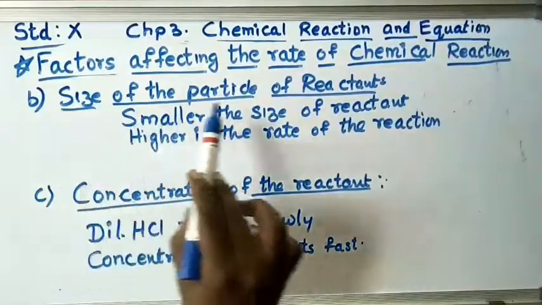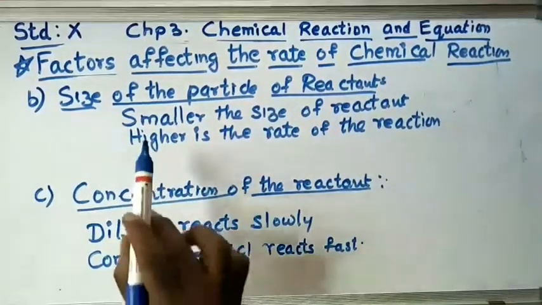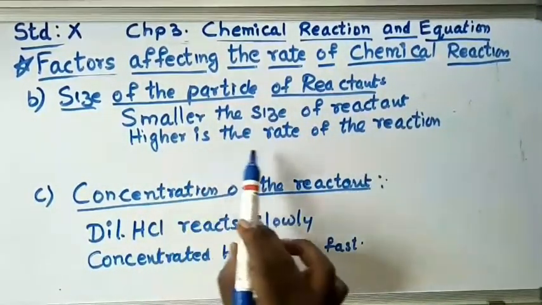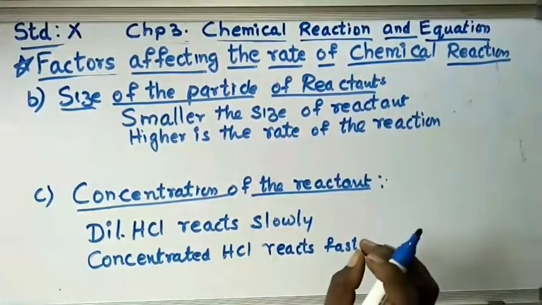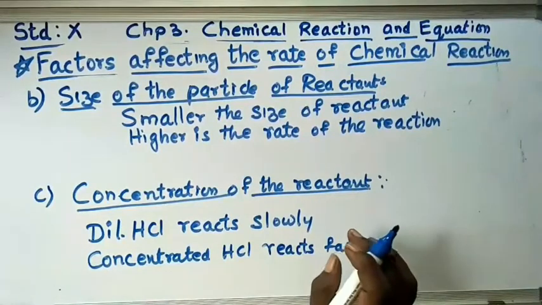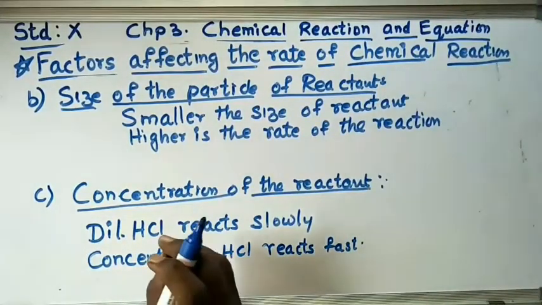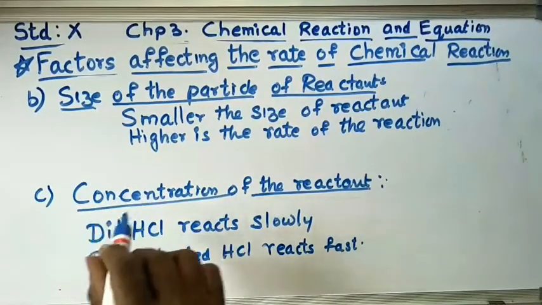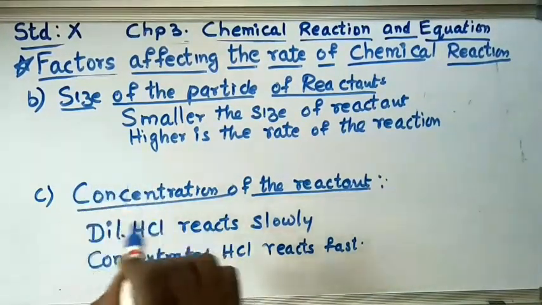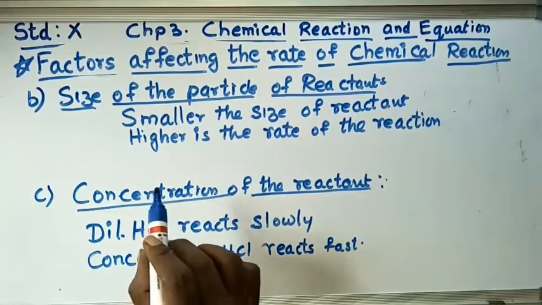Next is the size of the particle of the reactants. Smaller the size of the reactant, higher is the rate of the reaction. Let me tell you one good example which you use in your day-to-day life. You take sugar, add water to it and mix it. It will take 2-3 minutes for mixing. Right?